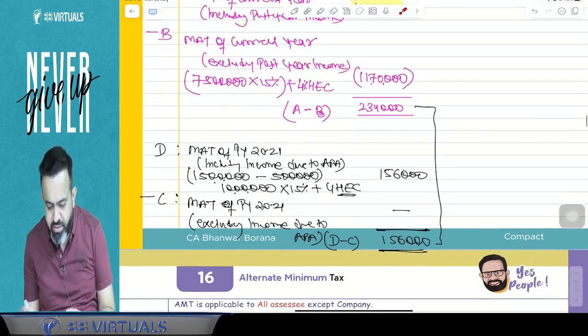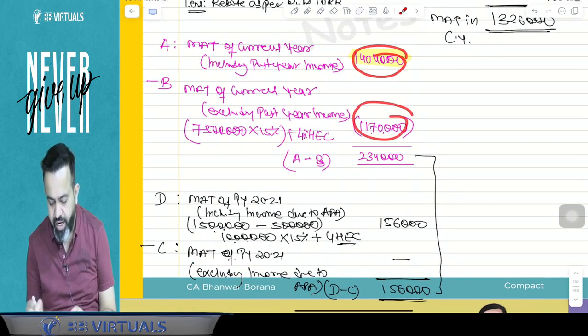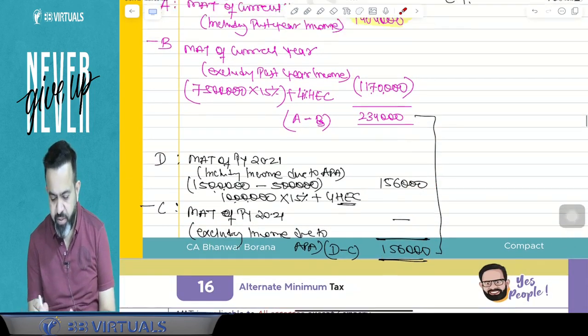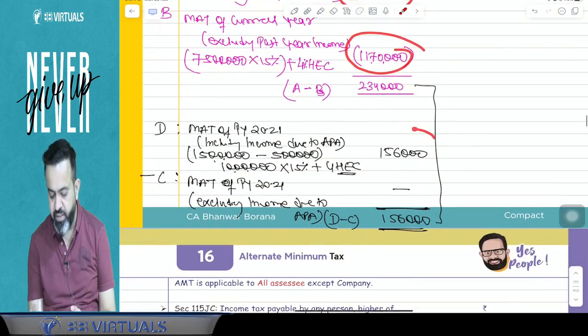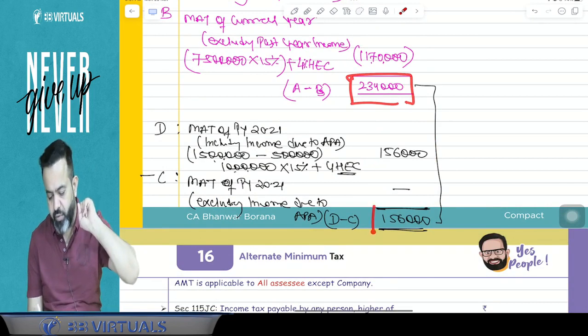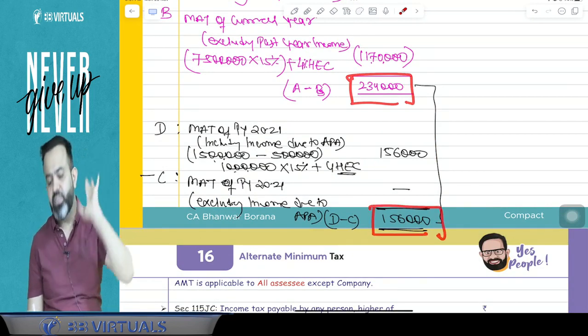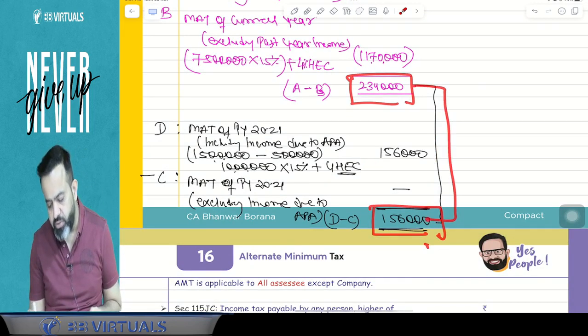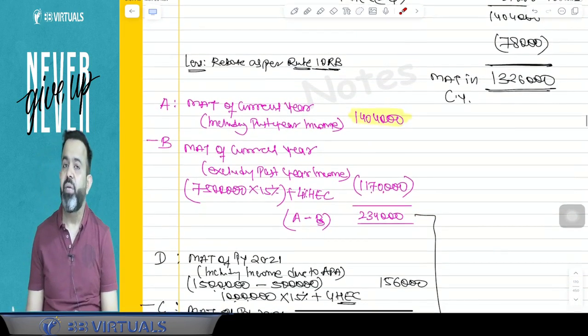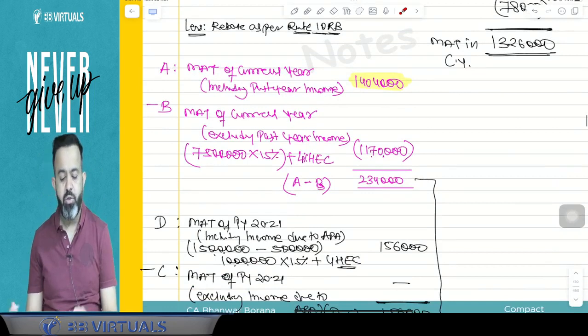So guys, now just take the difference between these two amounts and the difference between these two amounts. Here the difference is 2 lakh 34,000 here and 1 lakh 56,000 here. So in simple words, whatever the difference between these two amounts is will be your rebate as per rule number 10RB.